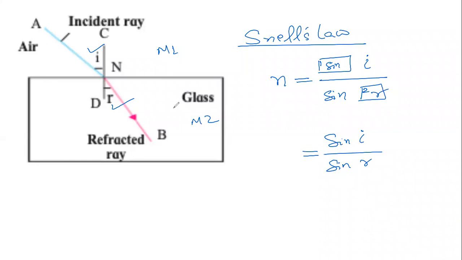Okay. Now, if I tell you that the velocity of light in air is v1 and the velocity of light in glass is v2, can we write the same ratio using the velocities of light? What will be your answer? Refractive index of glass with respect to air will be what? Very good, Khadija. Correct. It will be v1 by v2.